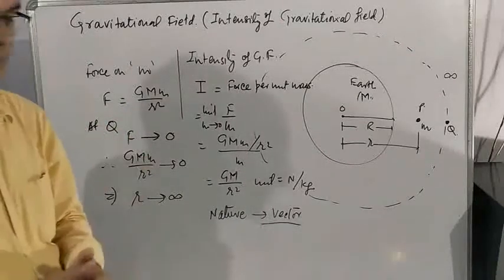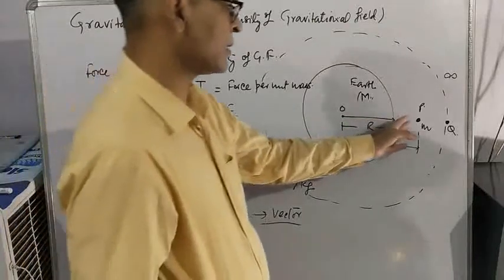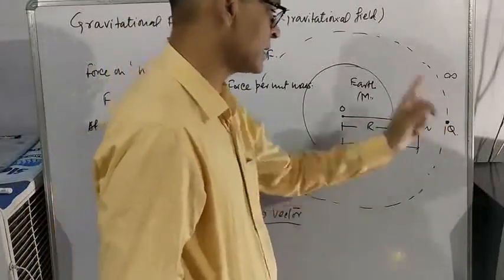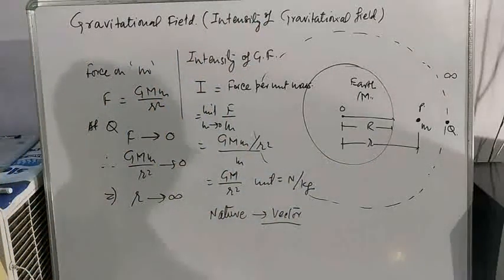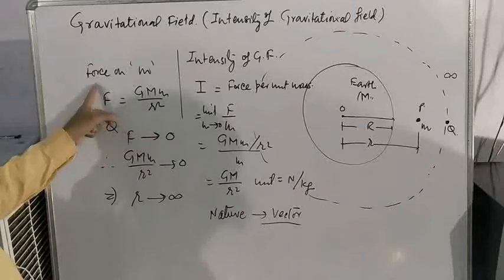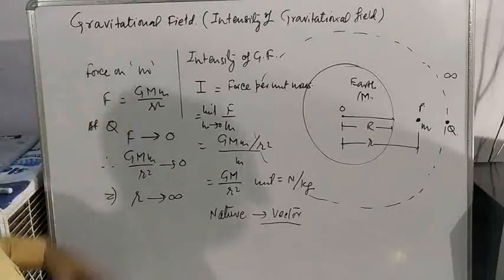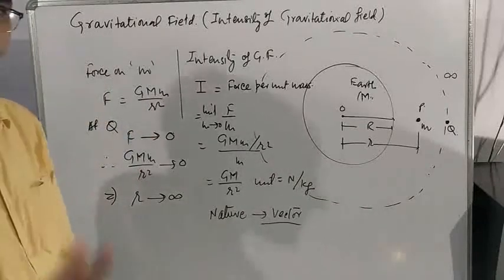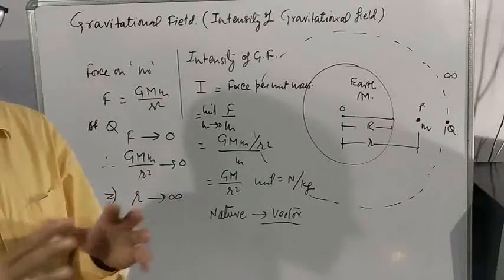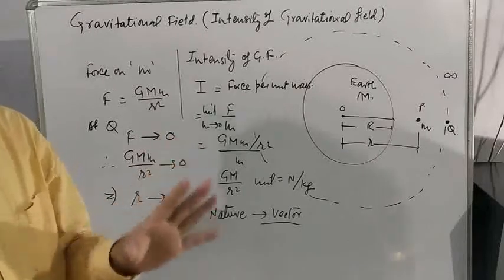Think carefully. As the particle moves away from the Earth, small r is increasing, so the force keeps on decreasing. After a certain distance you will experience that hardly any force is acting. The force has become negligible.